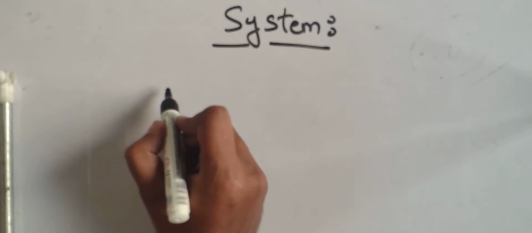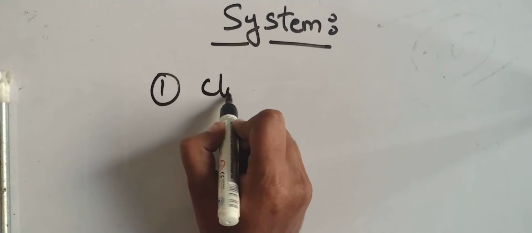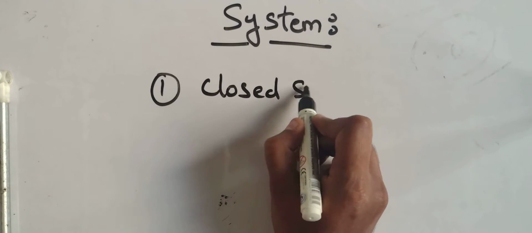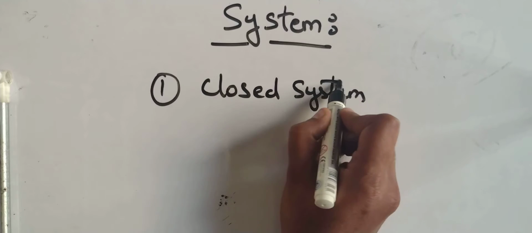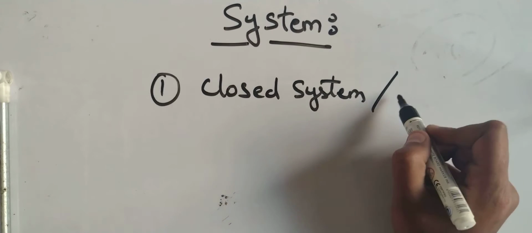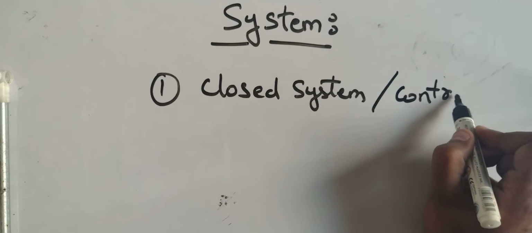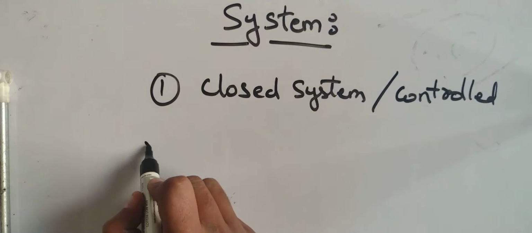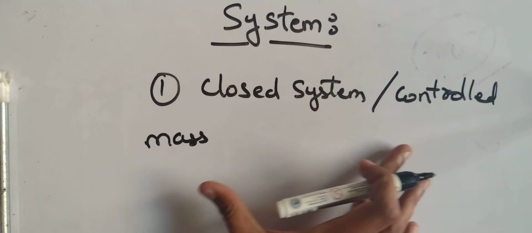The first type of system is known as a closed system. It is also known as a controlled mass system, or else a fixed mass system. Why is it called controlled mass?